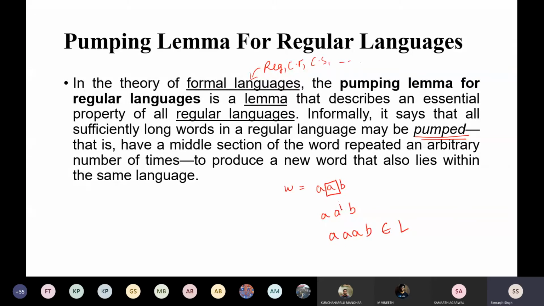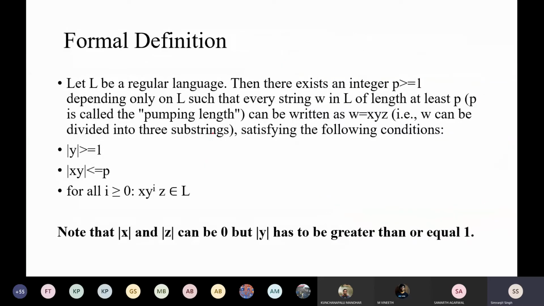If I pump this string, like raising it to a power, say 2 times, and this string does not lie in the language, you can directly say that this is not regular. So this is again an informal definition. Don't worry about that, it is just talking about it informally. Now the formal definition is only based on this one. So we see this.